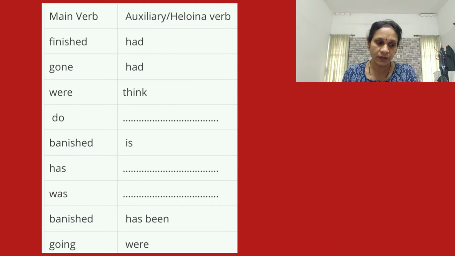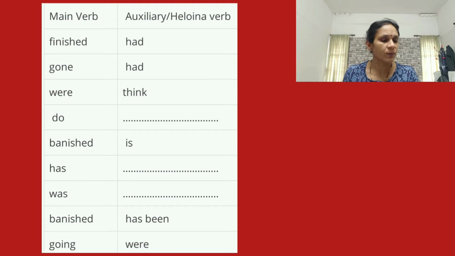The next sentence, children: do you think it is easy to set the animal free in the bamboo grove? It is a question. In this sentence, you want to identify the main verb and auxiliary verb. Here you can see the auxiliary verb, that is do, and think is the main verb.